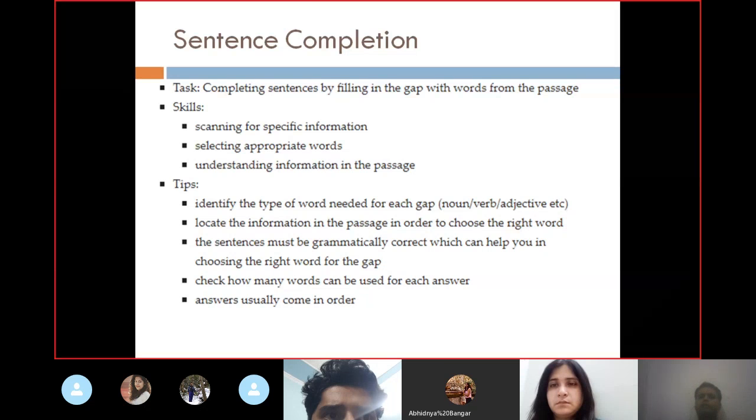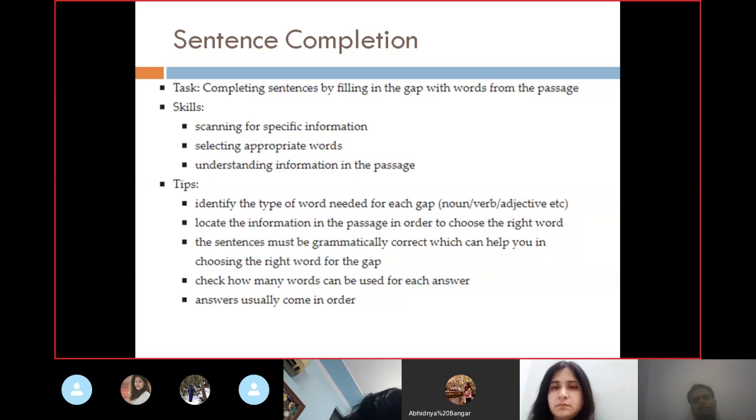As you might have seen in the first passage which you have done, that is sentence completion. In your sentence completion, half of the part is sentence completion and half of the part is multiple choice. So this always comes in a combo and is very easy to do. It involves completing sentences by filling in the gap with words from the passage. The skills are scanning for specific information, selecting appropriate words, and understanding information in the passage.